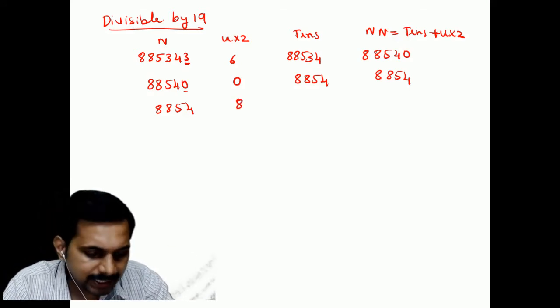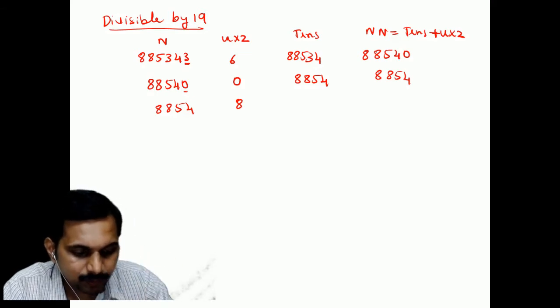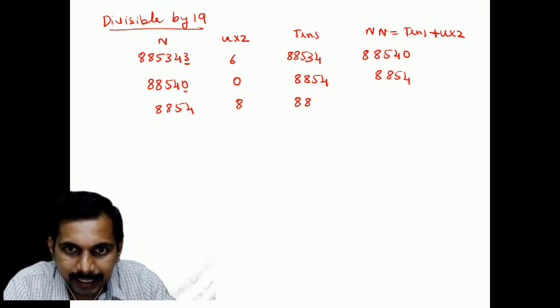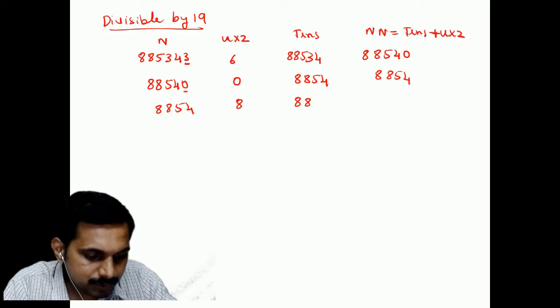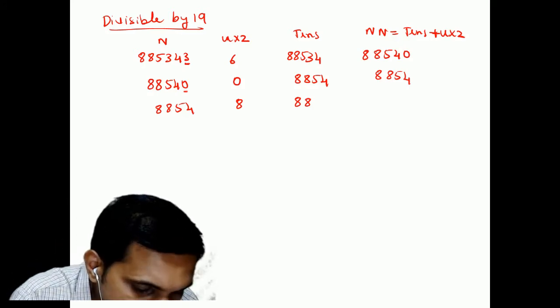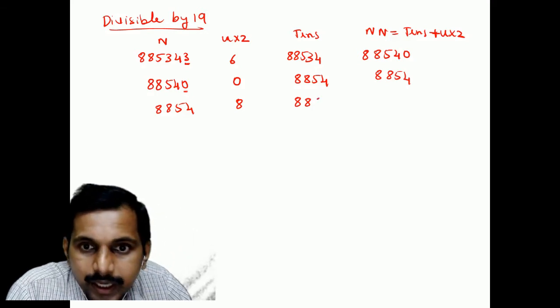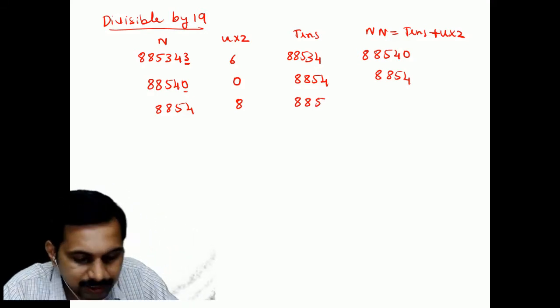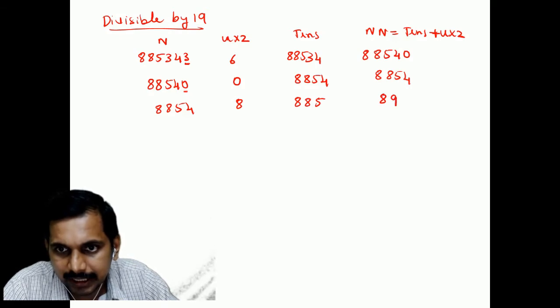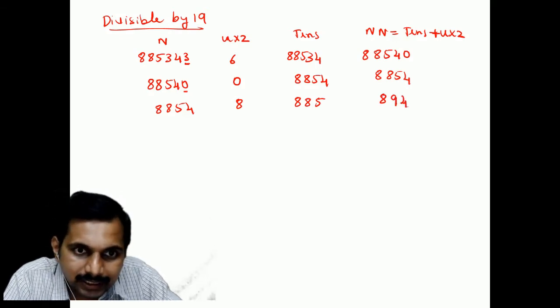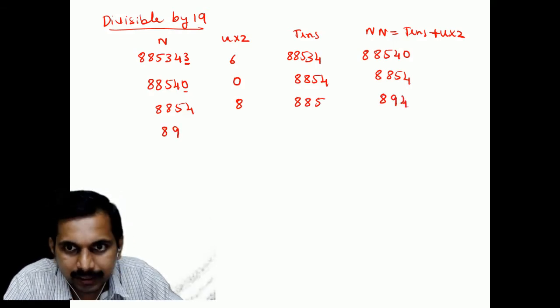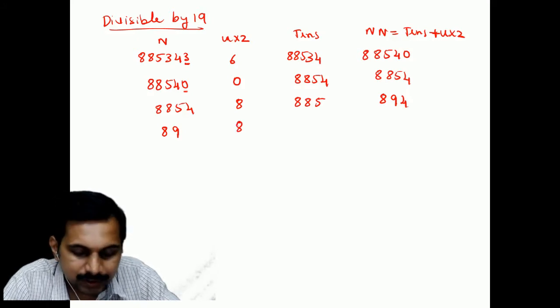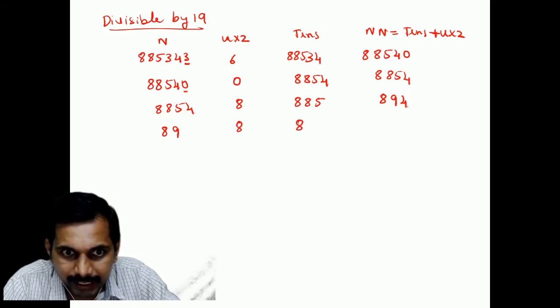Okay, and 885 will come here. I'm sorry, I think I made a mistake here. 8854, yes, so 885 plus 8. Correct, it's correct. 893. Next, you write 89 here.